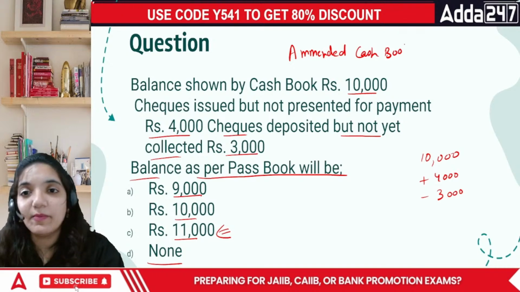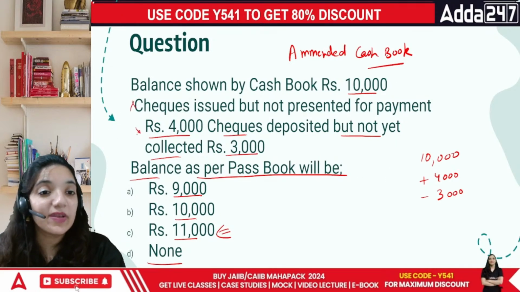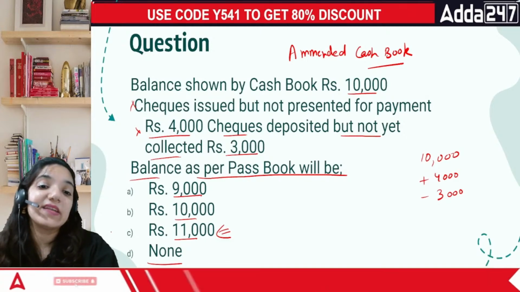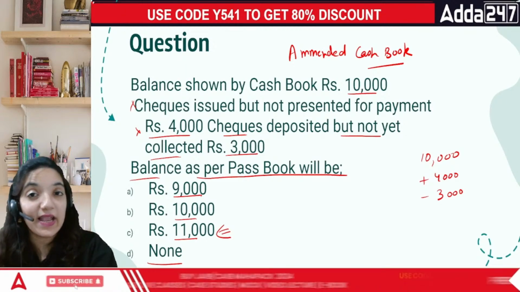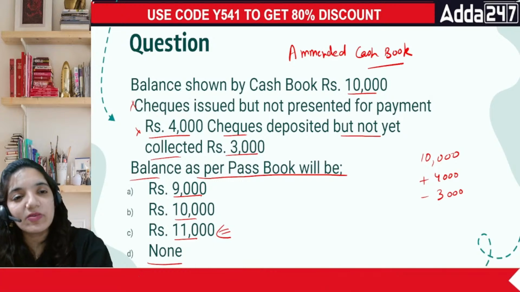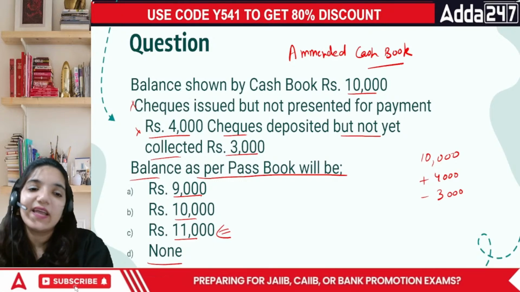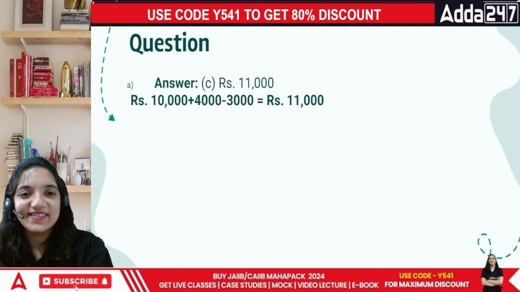But in the amended cash book, we do not record these two points because in this case, none of the parties are wrong. It's just the timing: at this point of time, one party is saying I deposited, the other party says no, I didn't receive the money yet. So this particular thing is considered in this area. The answer is 11K. Done.